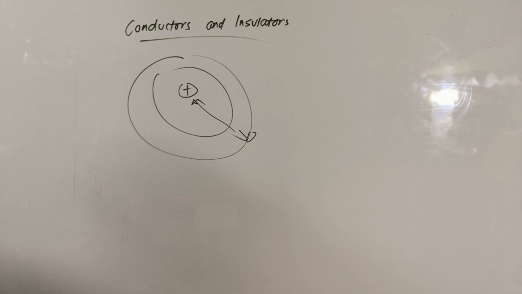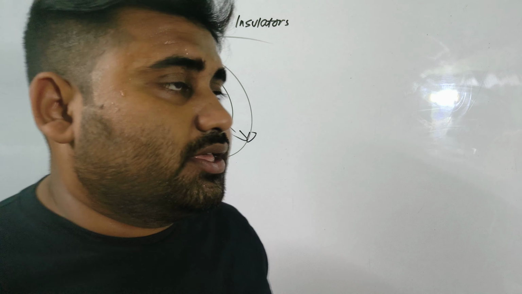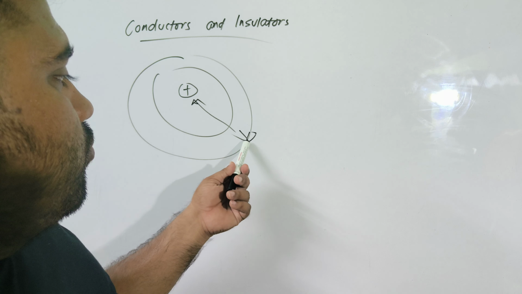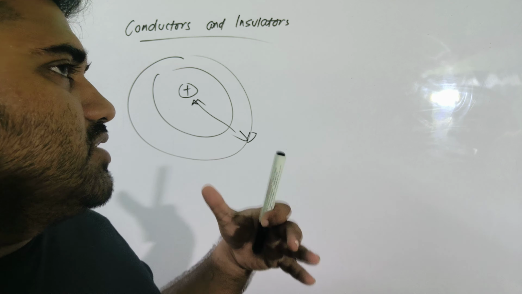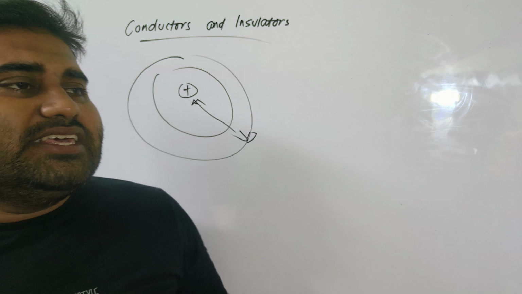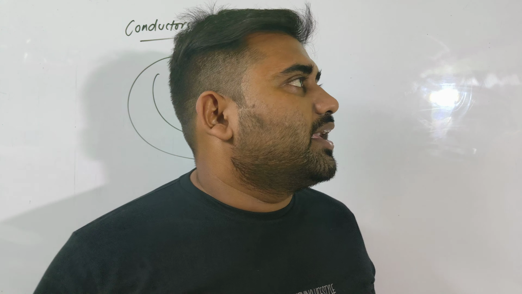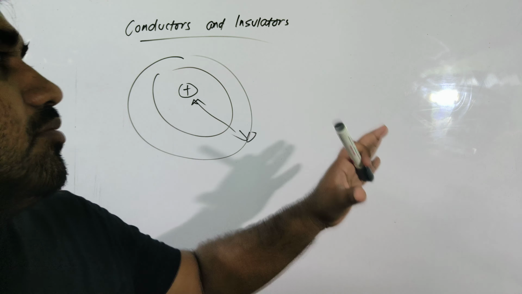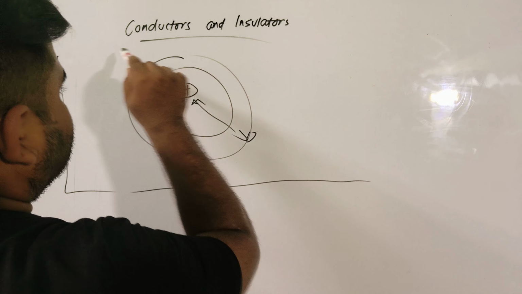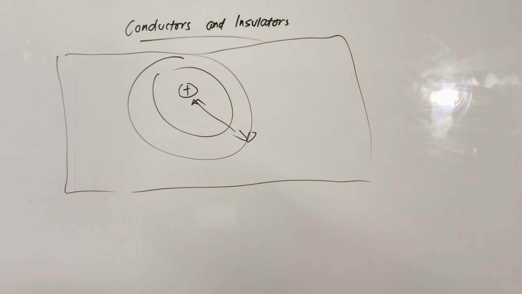Sometimes it happens that if the atom is subjected to any external field, like heat or given any energy, or kept in an electric field, the outermost electron somehow gets detached from the core and becomes free. These electrons are called free electrons. They can get out of the atom and move randomly inside a substance, if it is a piece of matter, any object.